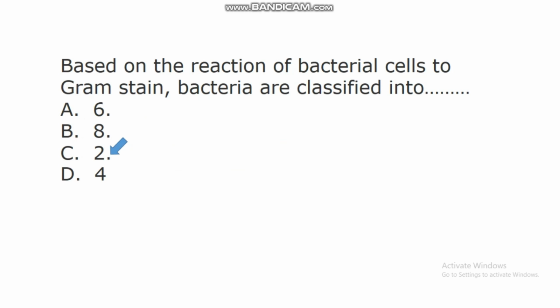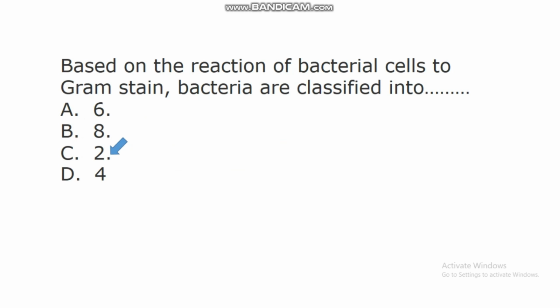We have what we call gram-positive bacteria and we have what we call gram-negative bacteria. So studies have shown that when bacteria are stained with what we call gram-stain, this gram-stain will differentiate bacteria into two types. And that's why we have the gram-positive bacteria and the gram-negative bacteria. Studies have shown that bacterial cells have a cell wall, and the cell walls of bacteria contain what we call peptidoglycans, which is a compound found in the cell wall of these bacteria.